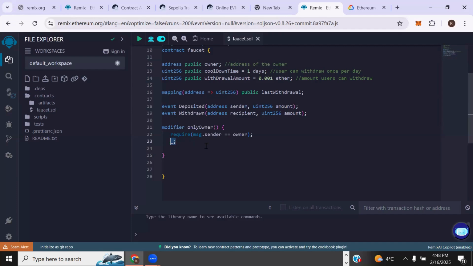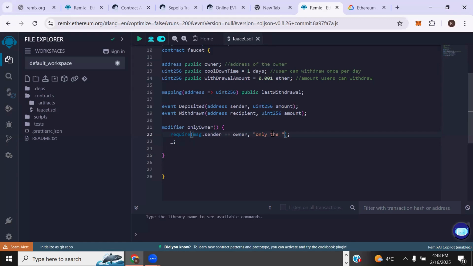I'm going to show you how this works very soon, right? When it makes a call to this, it checks if the person is the owner. If the person is not the owner, I want to throw an error message, right? Require allows us to do that. After this, you just create a comma and then set our error message, something very descriptive.